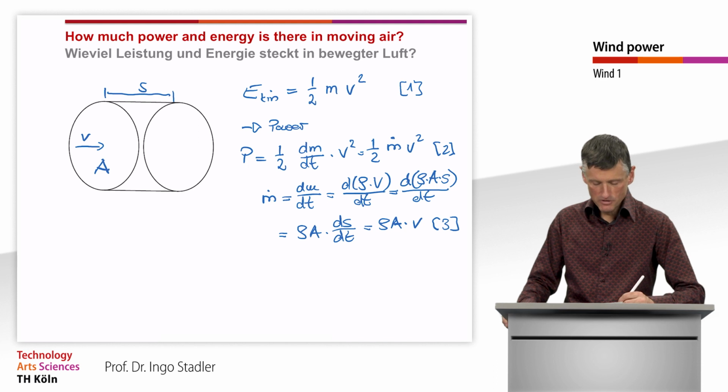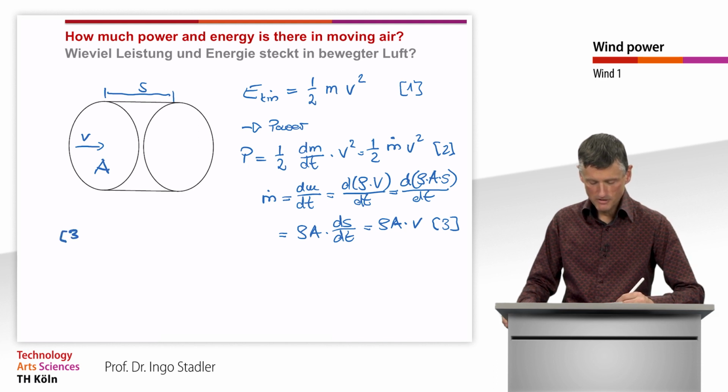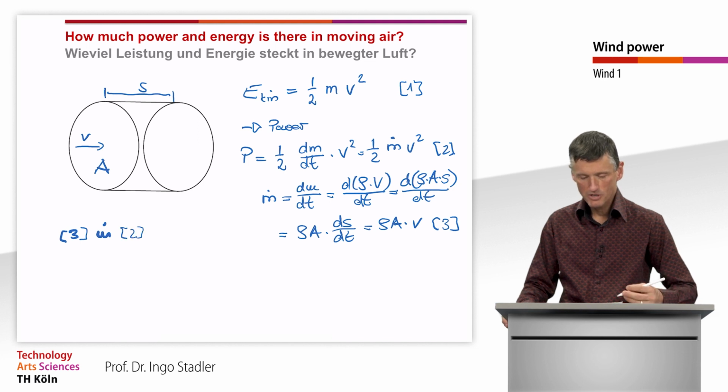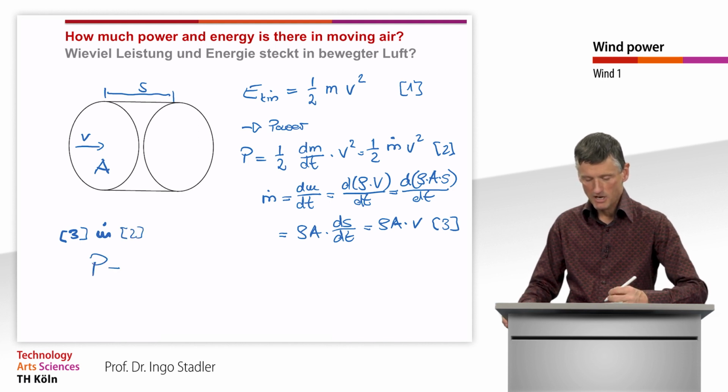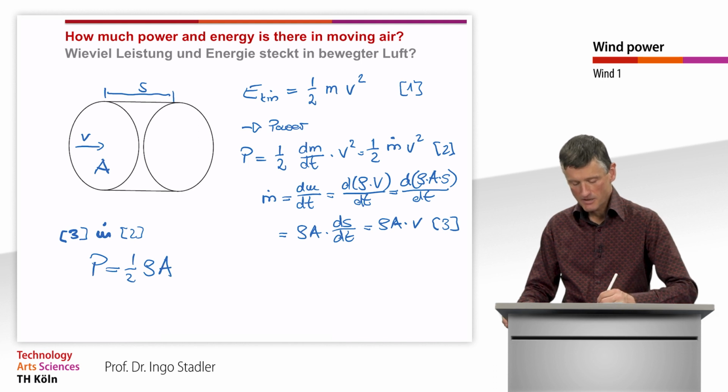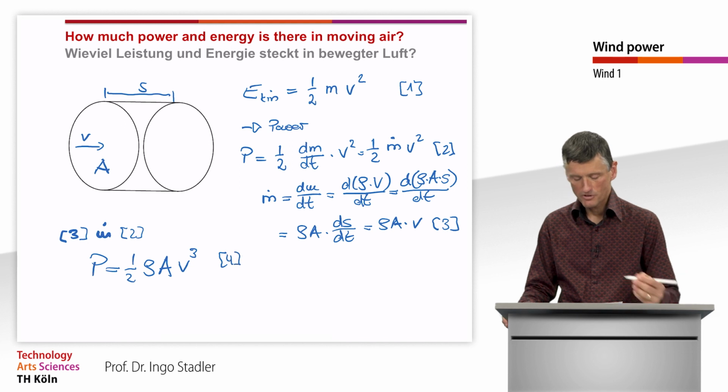And when we now insert this equation 3 into equation 2, then we get the power P is equivalent to 1/2 times the air density times the area A times the velocity to the 3. And that is our equation 4.